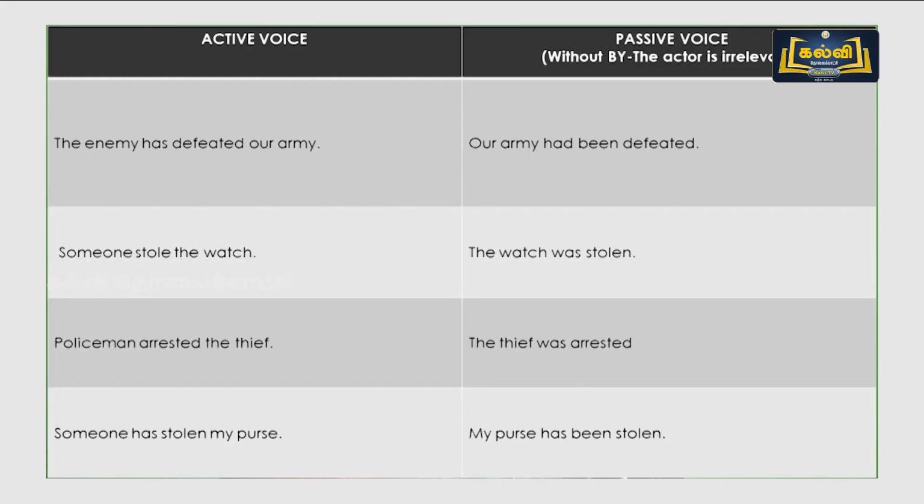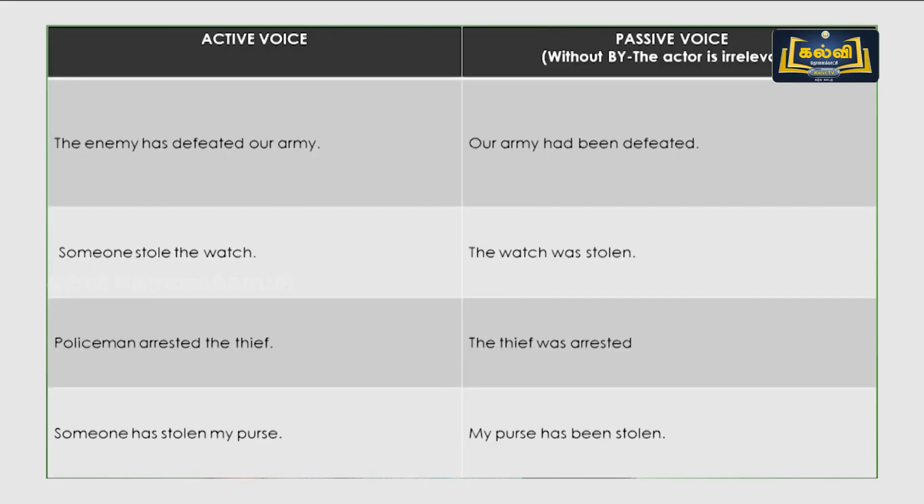So, few things can be shown irrelevance without using by. You can give much importance to the action done when you need not use by there. Without by, the actor is irrelevant there. The person to whom you give more importance is not needed. The action should be given importance there. It should be underlined specifically, right? I'll give you examples for that.